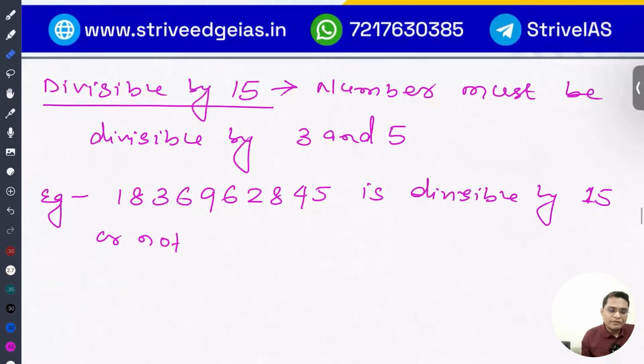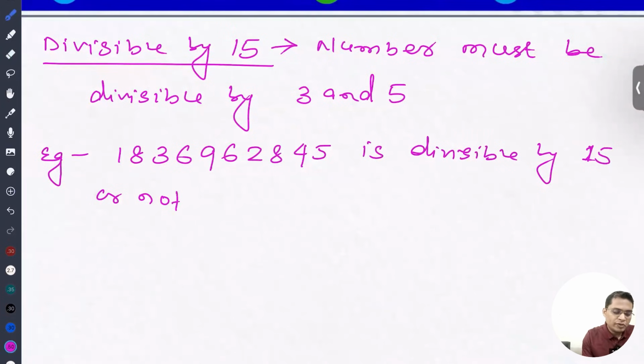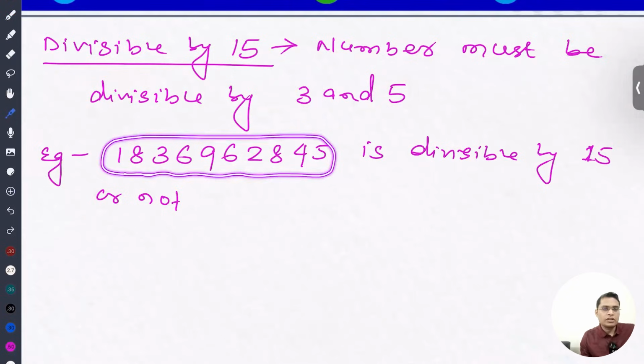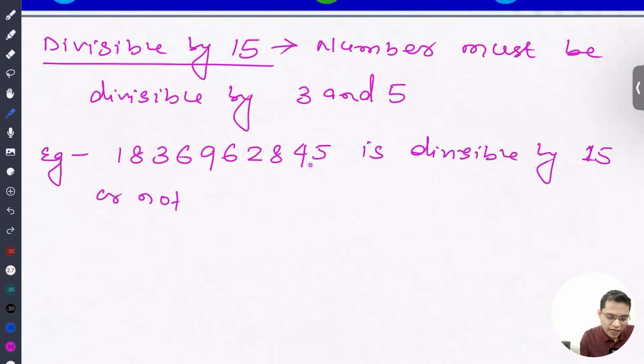For a number to be divisible by 15, it should be divisible by 3 and 5. So here it is asking whether this number is divisible by 15 or not. For a number to be divisible by 5, the last digit can be either 0 or 5. That's already given, so it is divisible by 5. So we are going to check only for 3.